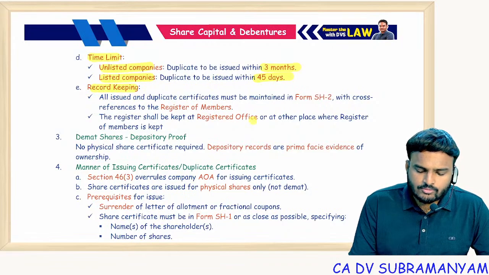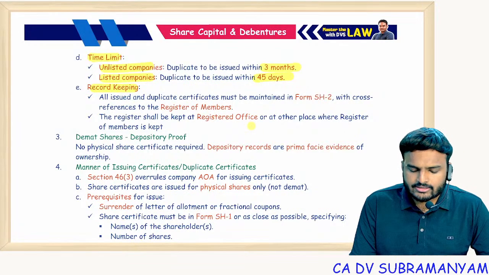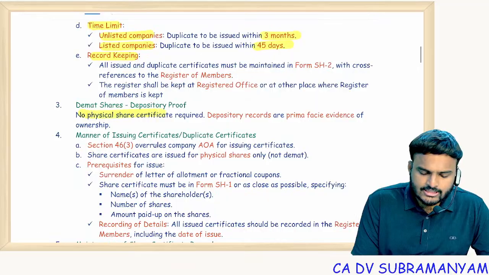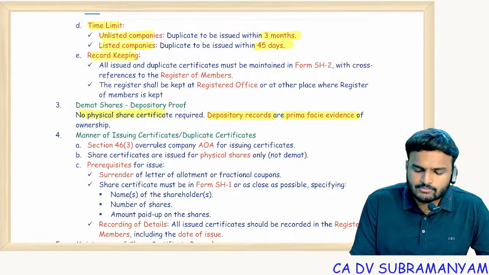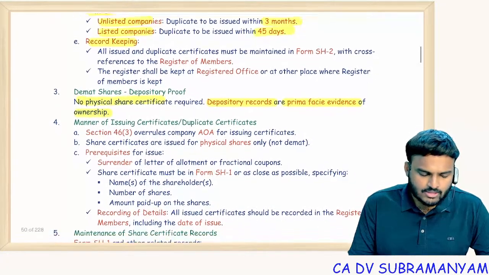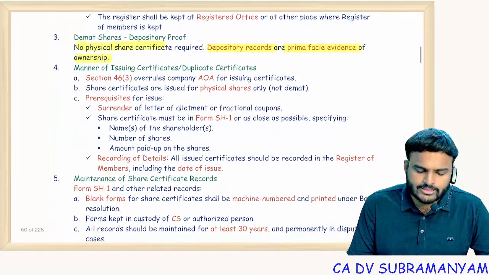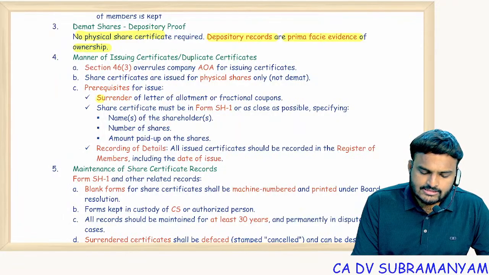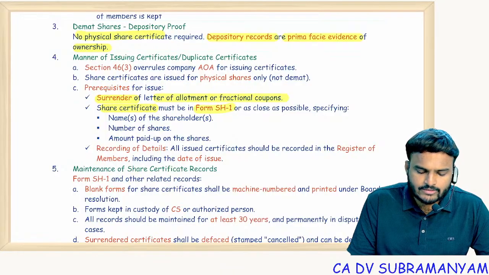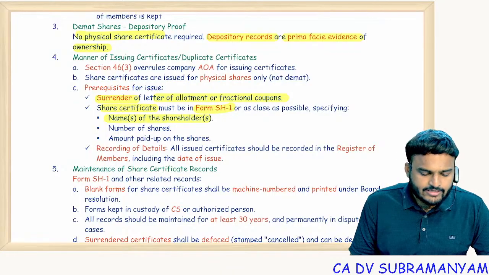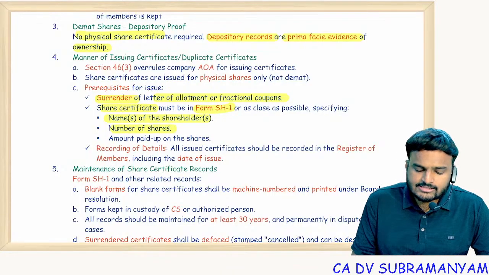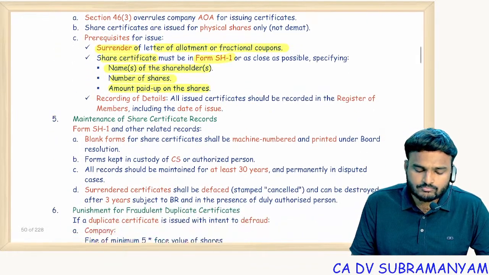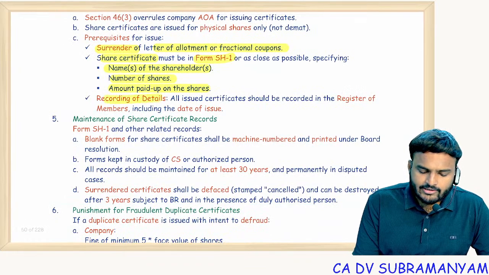Record keeping, so maintain a register at the registered office. No physical share certificate required. Depository records are prima facie evidence of the ownership. And manner of issuing certificates or duplicate certificates, you can see here prerequisites. First of all, prerequisites: surrender the letter of allotment or fractional coupons. Share certificate must be in form SH1. On the share certificate, names of the shareholders, number of shares held by the shareholder, amount paid up. So paid up value, you have to print it on this share certificate and record the details in the register